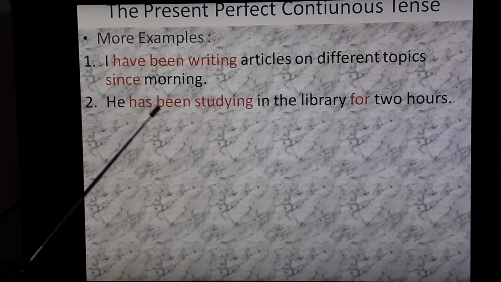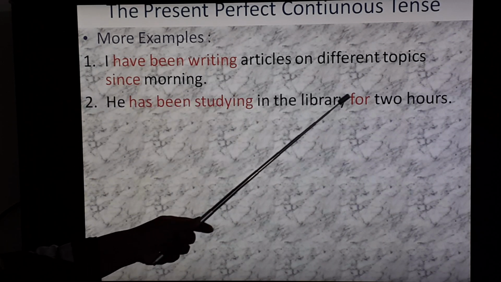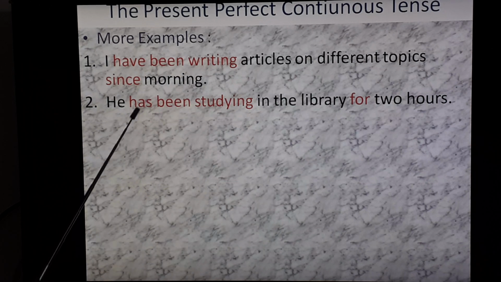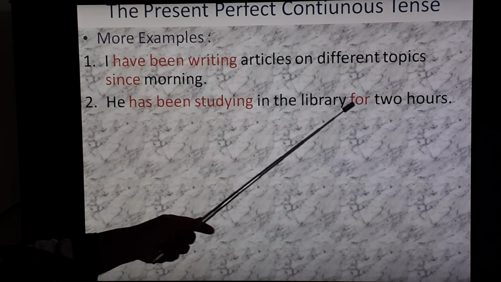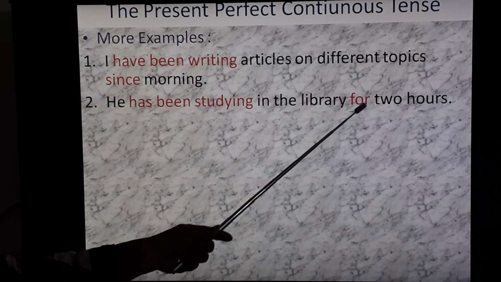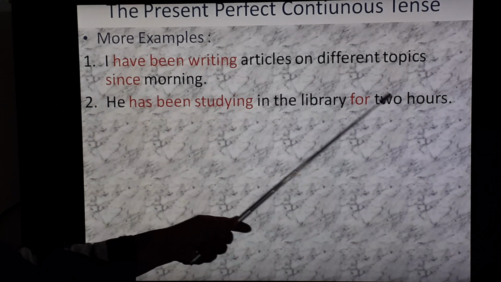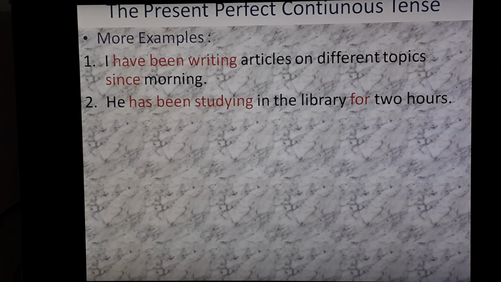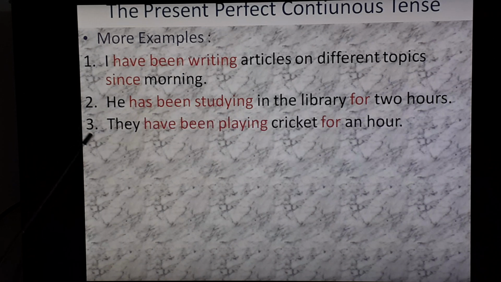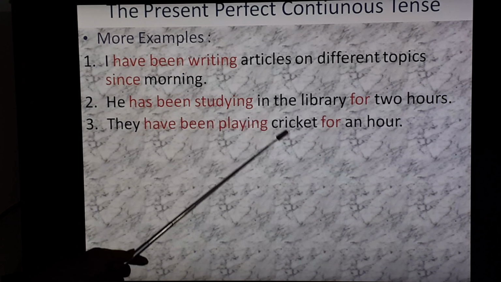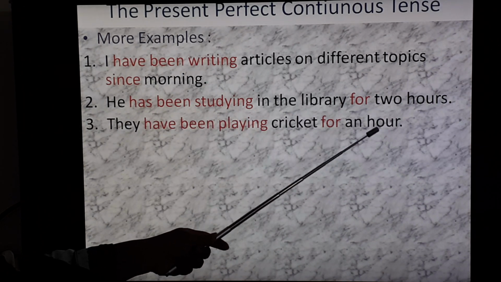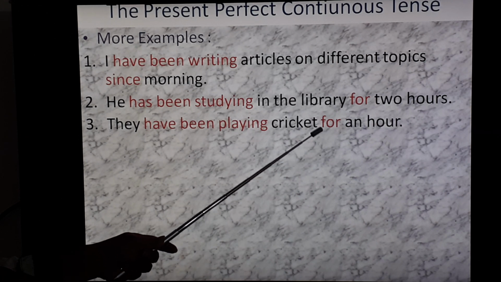Second, he has been studying in the library for 2 hours. Has been studying and for 2 hours. Why for? Because time duration is given, 2 hours. That's why for is written. Third one, they have been playing cricket for an hour. Time duration is there. That's why for is mentioned.